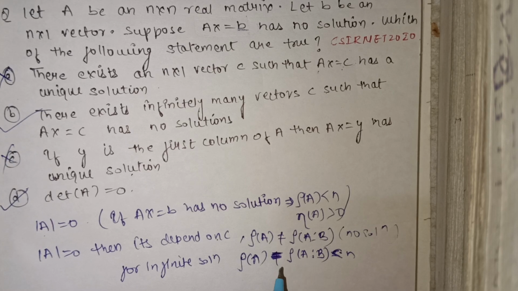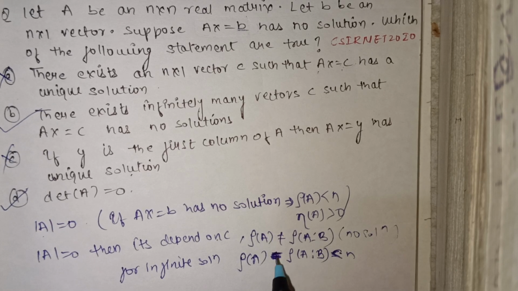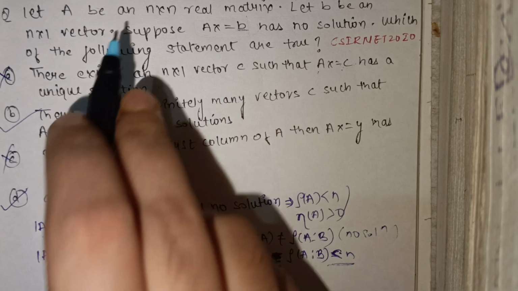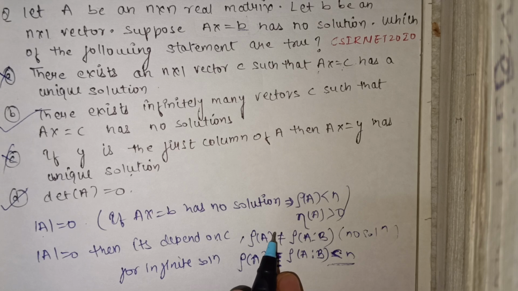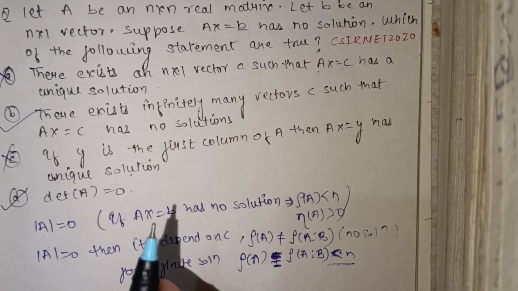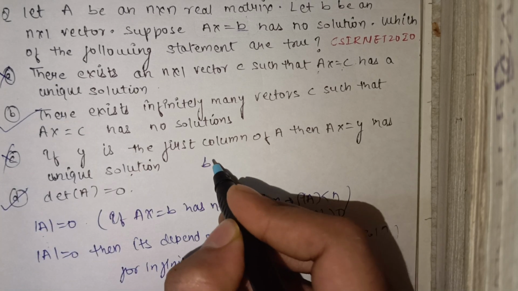If this condition holds, then it has infinite solutions. And if rank of A is not equal to rank of [A|C], then we get no solution. So here there is no possibility of a unique solution in the case of determinant of A equal to 0. So options B and D are correct.